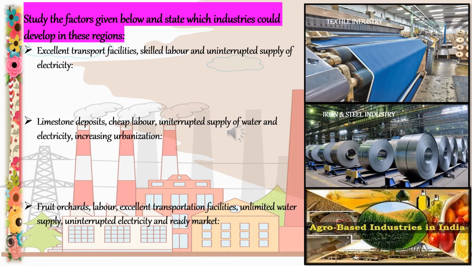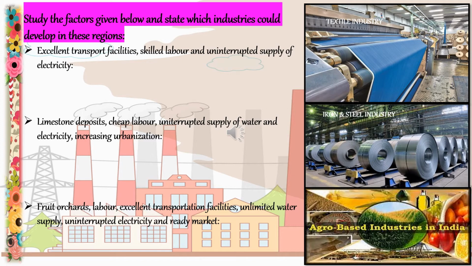Now students, give it a try. This is from your textbook, page number 53. Study the factors given below and state which industries could develop in this region. The first one is the excellent transport facilities, skilled labor, and uninterrupted supply of electricity. Now, textile industries can be developed well in these areas where the factors such as excellent transport facilities, skilled labor, and uninterrupted supply of electricity are available.